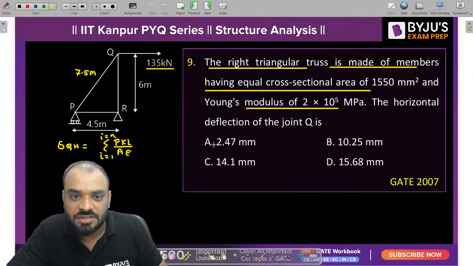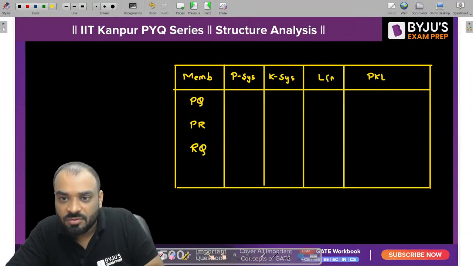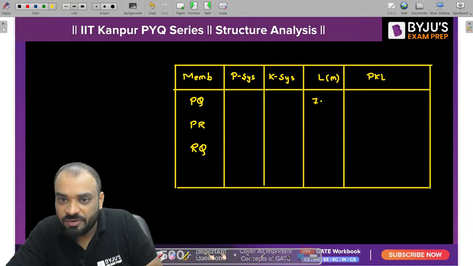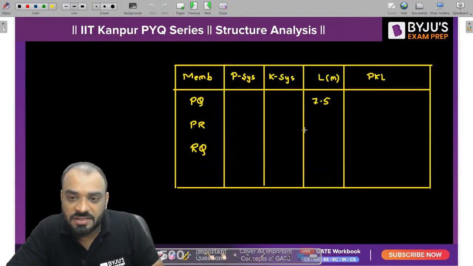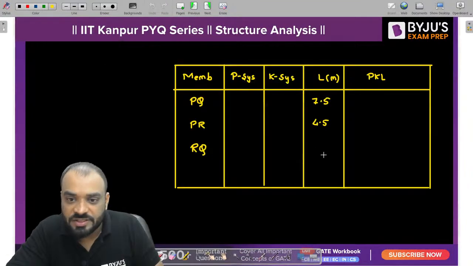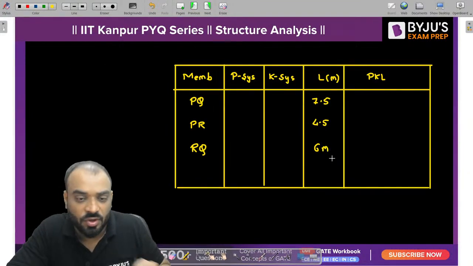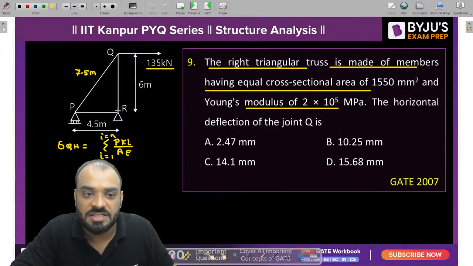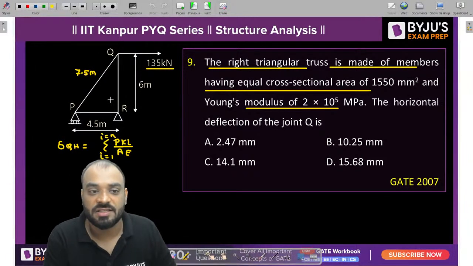Okay. What is the length of each member? PQ is equal to how much? 7.5 meter. Then PR is equal to 4.5. Then RQ is equal to 6 meter. Okay, sir. Now guys, we need to find out the forces in each and every member due to the external loading.